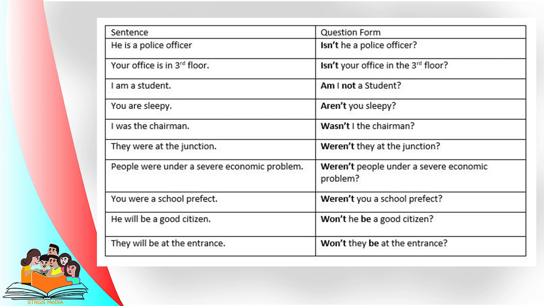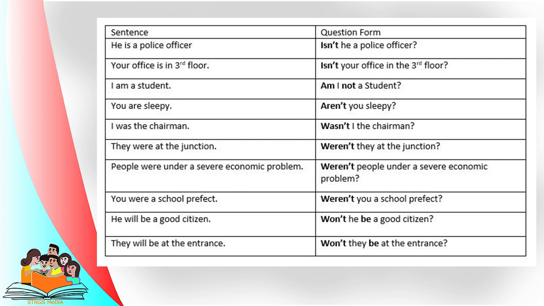Okay. Let's see the other sentences. I was the chairman. They were at the junction. People were under a severe economic problem. You were a school prefect. These four example sentences are past tense sentences of be verbs. When it turns to negative question form: Wasn't I the chairman? Weren't they at the junction? Weren't people under a severe economic problem? Weren't you a school prefect? That means the negative form of the verb comes to the front of the past tense sentence when creating negative form questions.